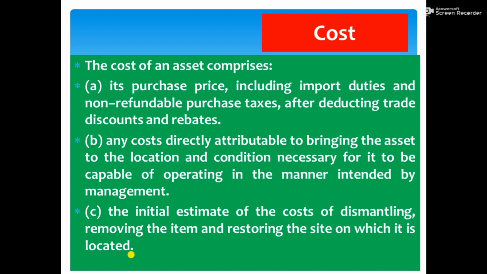You should estimate that now, and that estimation will form part of the cost of the asset.